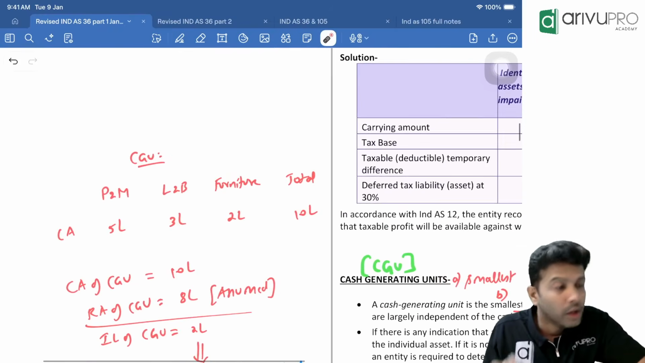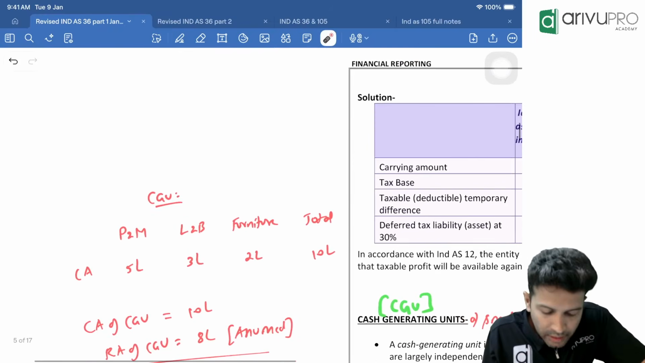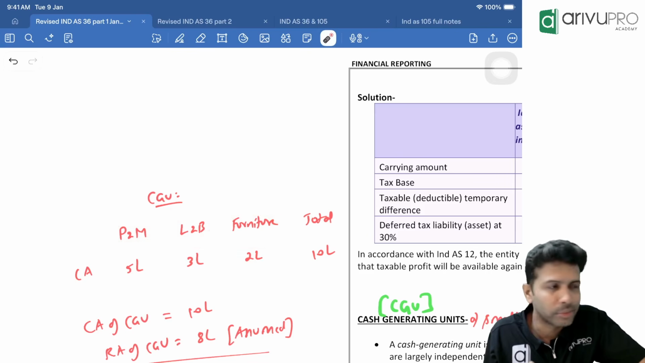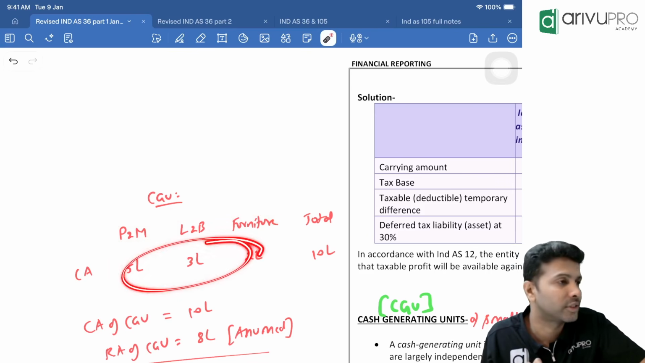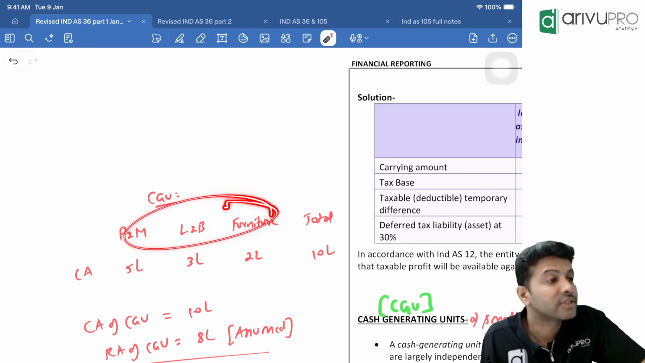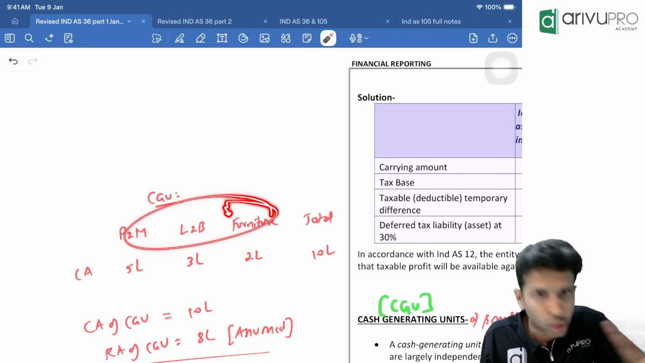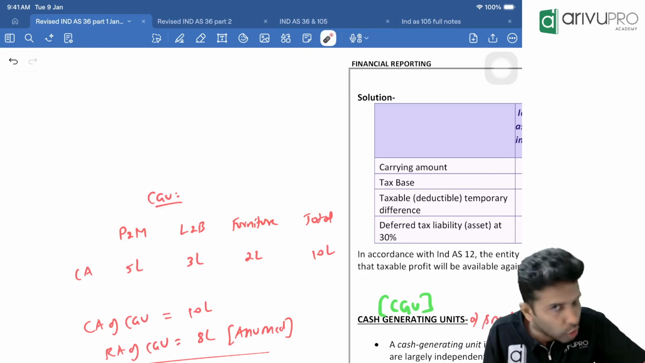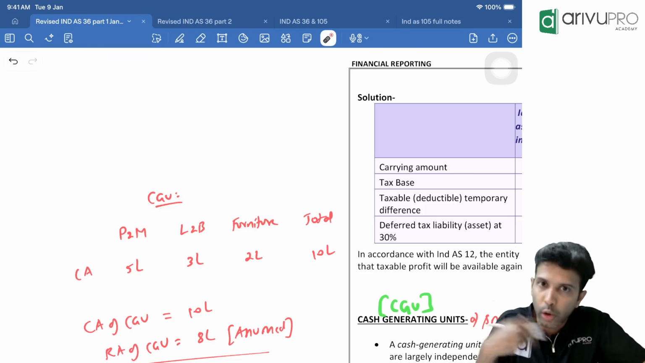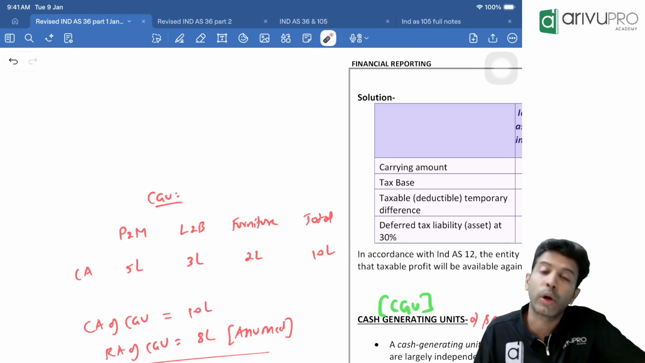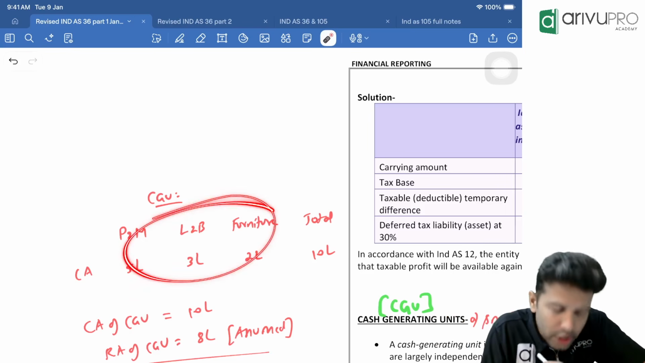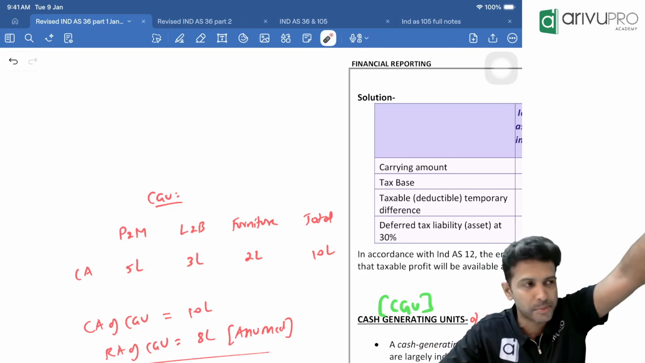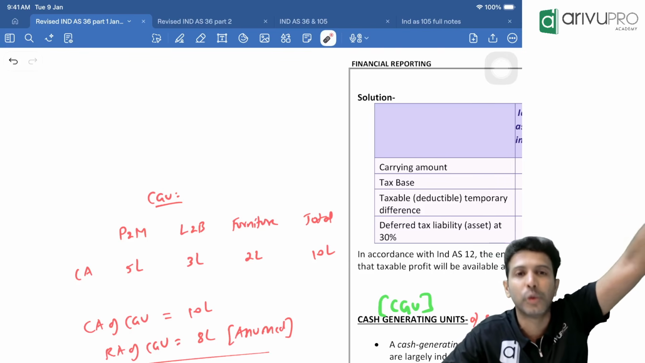Now, a company has plant and machinery, land and building, and furniture. I've assumed they have these three assets and their carrying amounts are this. These three assets do not generate independent benefits. On their own, they do not get the benefits. So what to do? If they are generating benefits individually, you do the impairment check individually.